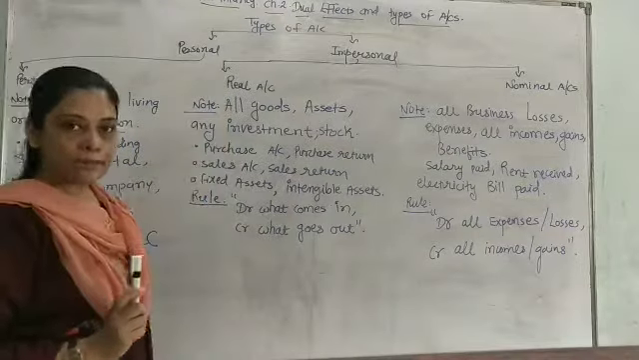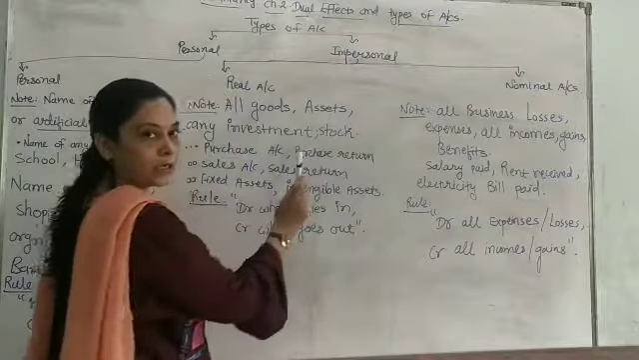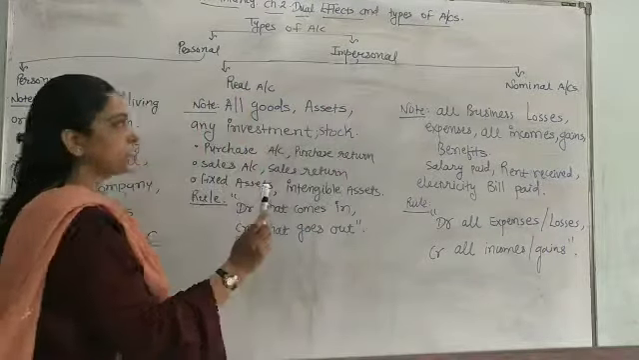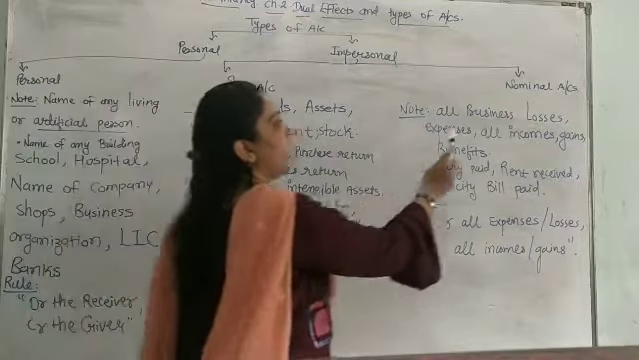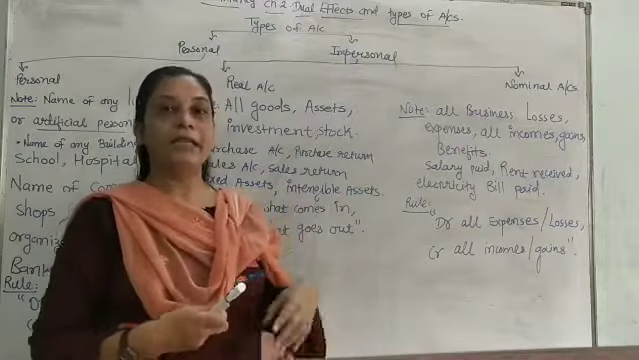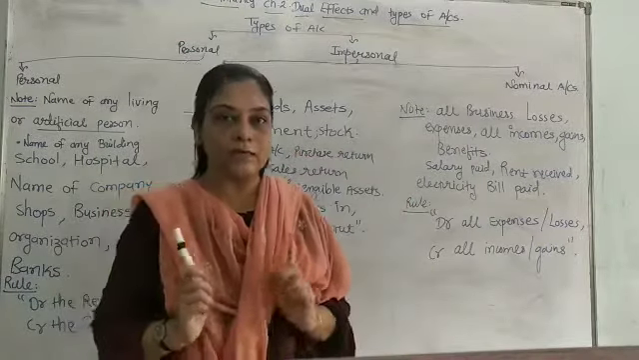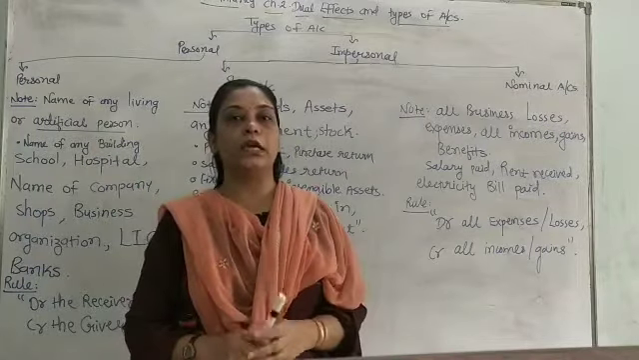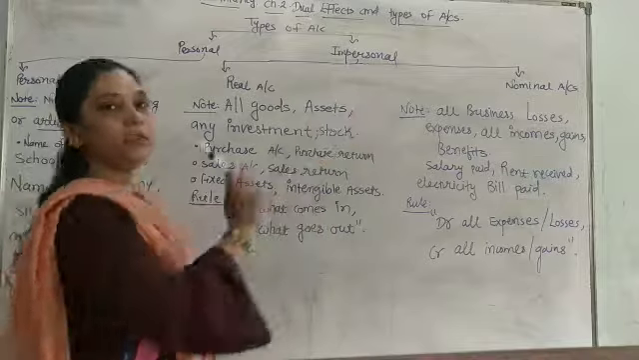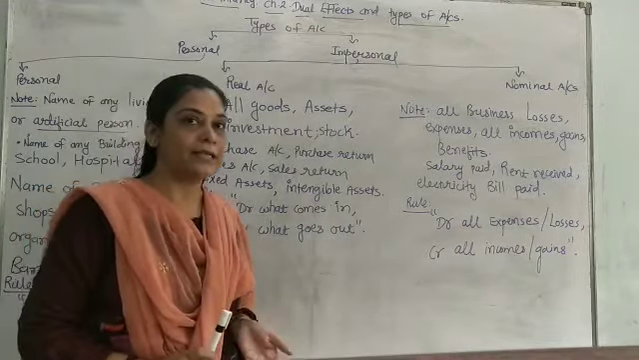Basically there are two types of account, personal account and impersonal account. But in impersonal account there are two types, real account and nominal account. So I can say that basically there are three types of account. Number one is personal account, number two is real account, and number three is nominal account. Let us see in brief how to recognize them.